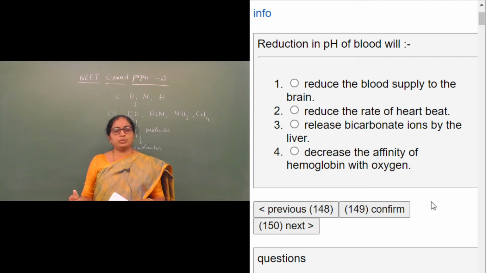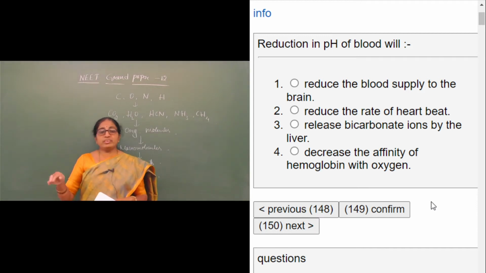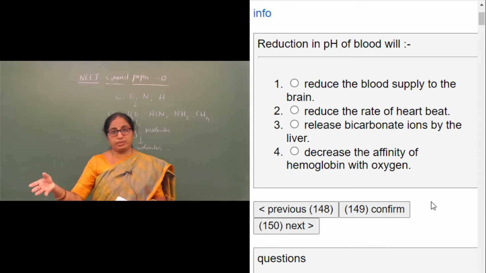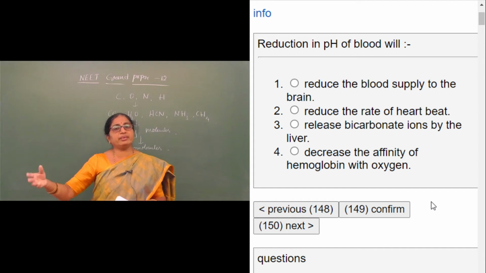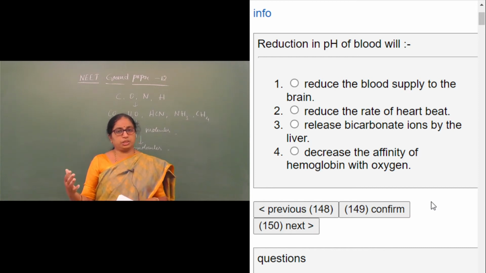It will decrease the affinity of hemoglobin with oxygen. When the blood is moving towards the lungs, the next process will be oxygenation, where there will be an increased affinity for oxygen by the hemoglobin.